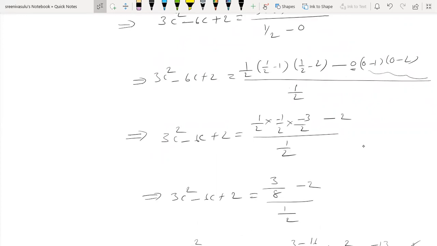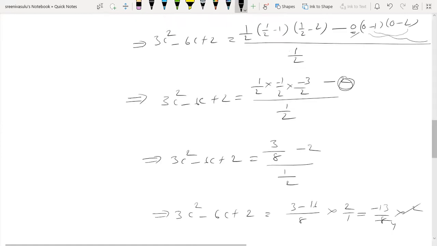We made a big mistake here. 0 into anything equal to 0. We forgot about this 0. Minus 1 into minus 2 becomes plus 2, here minus is there. Sorry, so this value is 0. 0 into anything is 0. That's why we got the wrong answer.